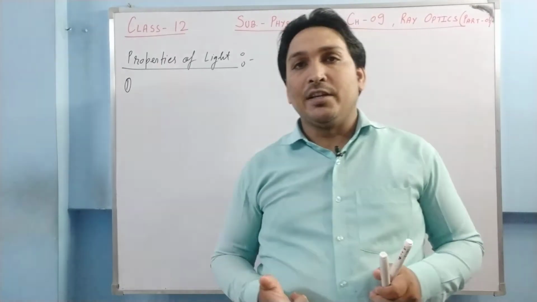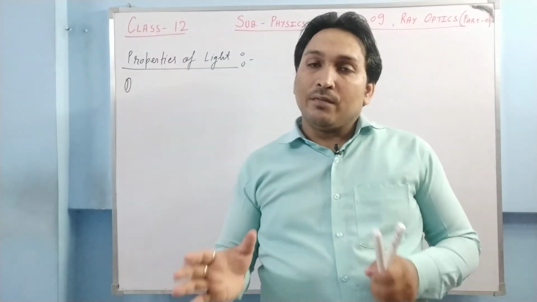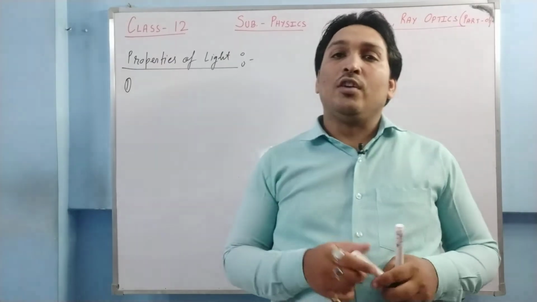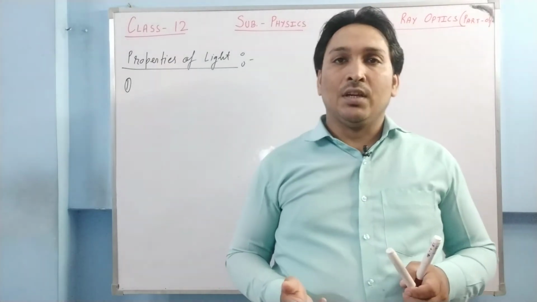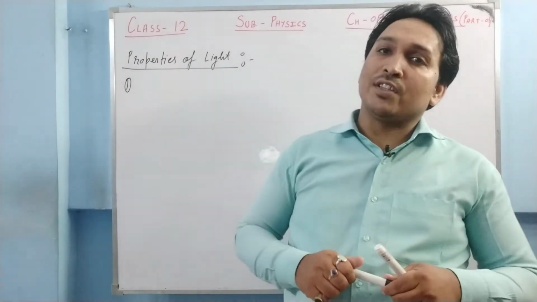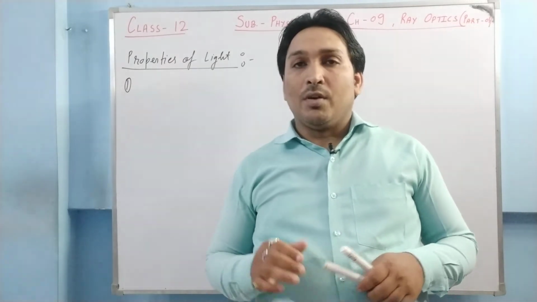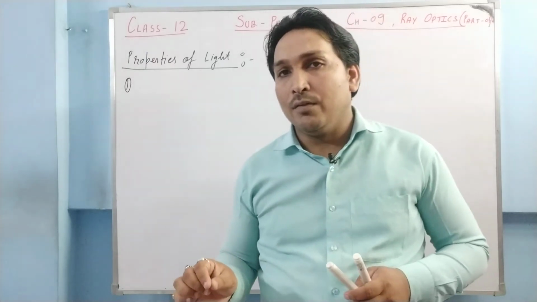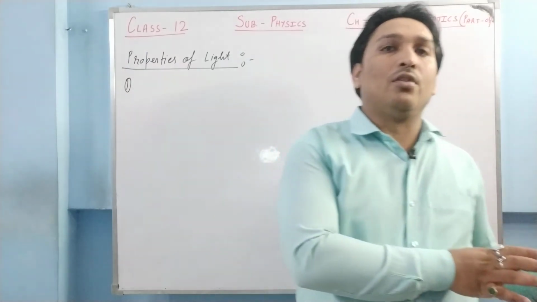The second category is non-mechanical waves. Waves which can travel in a medium as well as without a medium are called non-mechanical waves, or electromagnetic waves. There is a chapter number 8 on electromagnetic waves, and we'll discuss things in that chapter in a very detailed manner. But here we need to understand that light is a kind of non-mechanical wave which can travel in a medium as well as without a medium.